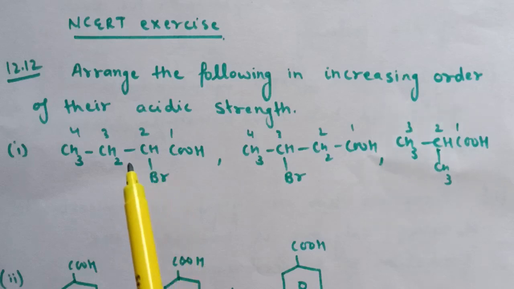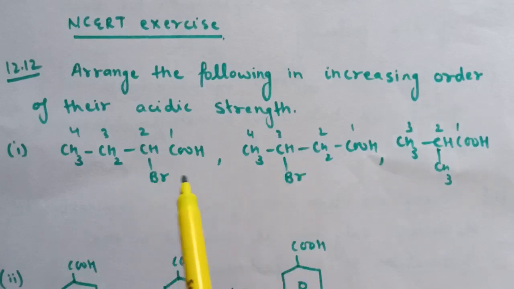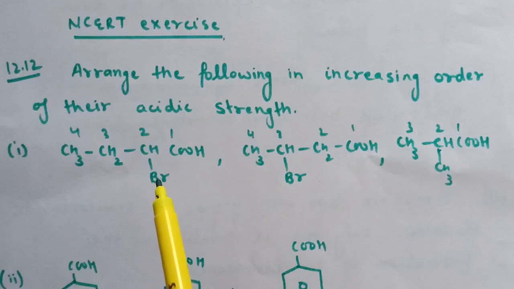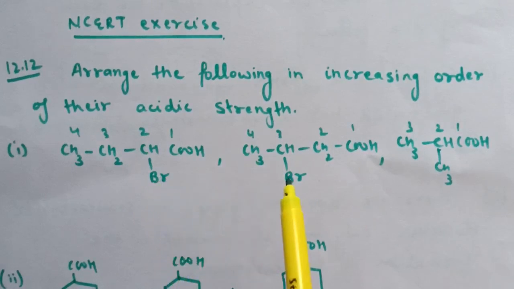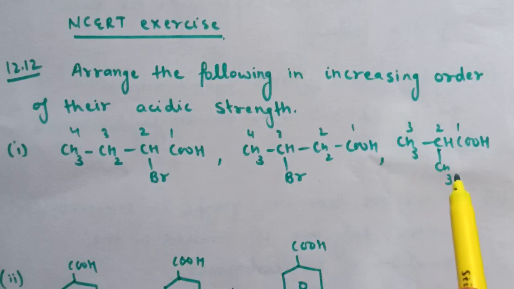Now here in these 2 acids Br group is attached, and therefore Br is electron withdrawing. It will show minus I effect, whereas this methyl substituent will show plus I effect.